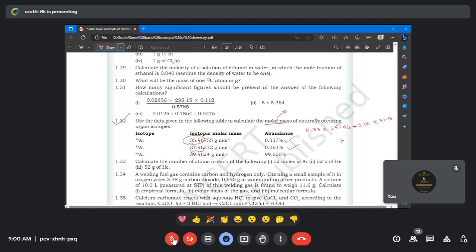You have to multiply the percentage and mass first, and then add all those values, divided by 100. This is your answer. Are you people clear?